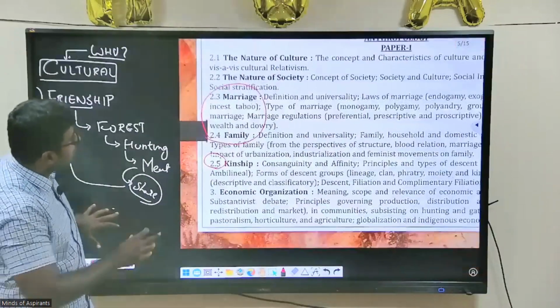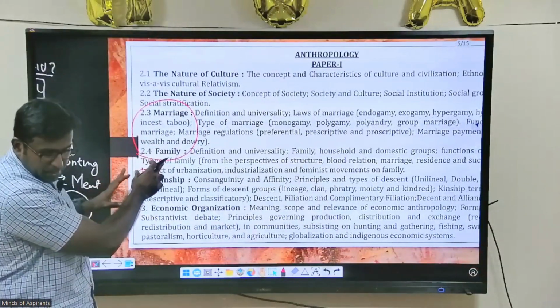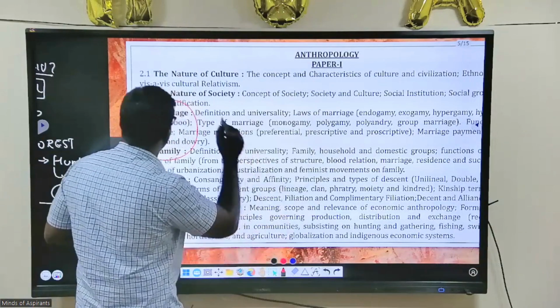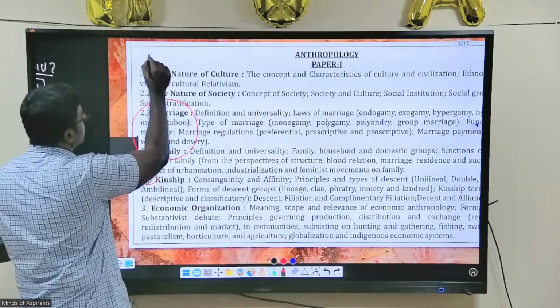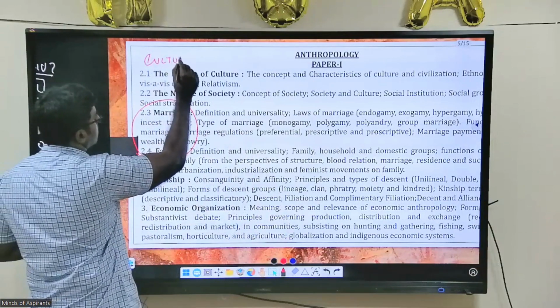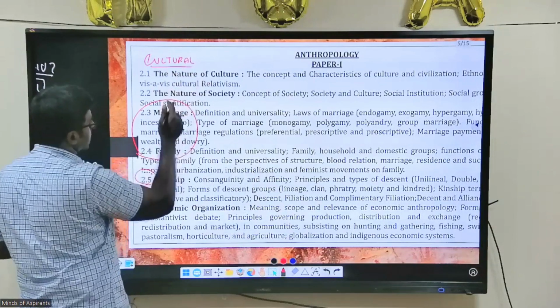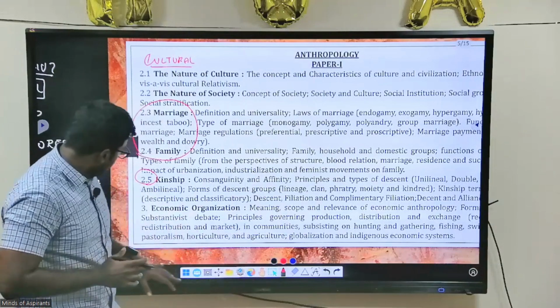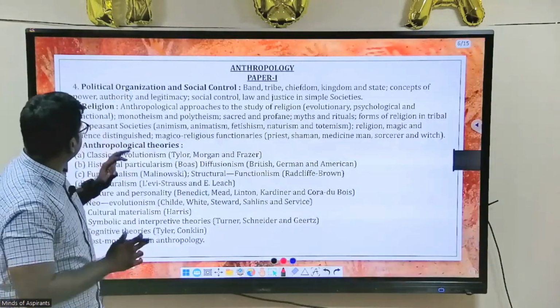If you look at the syllabus closely, this is the second part of anthropology, a very important part, called the cultural part. Here you will learn about society and, as I said, marriage, family, kinship, economic relationships, and one more thing, which is called religion.